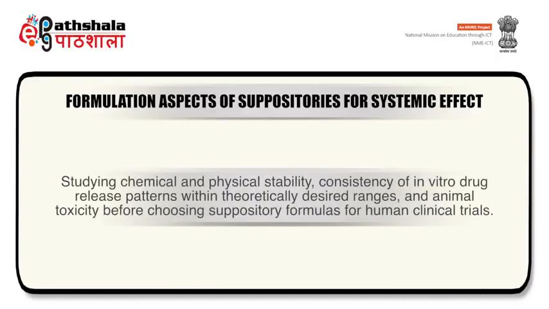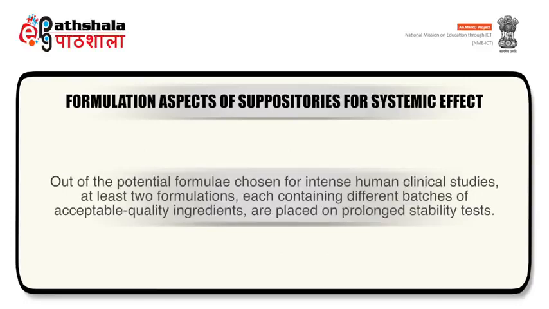Studying chemical and physical stability, consistency of in vitro drug release patterns within theoretically desired ranges, and animal toxicity before choosing suppository formulas for human clinical trials is another aspect. Out of the potential formulae chosen for intense human clinical studies, at least two formulations, each containing different batches of acceptable quality ingredients, are placed on prolonged stability tests.